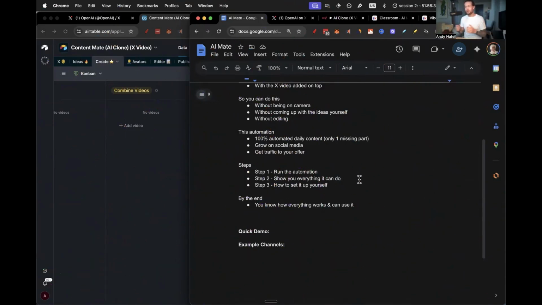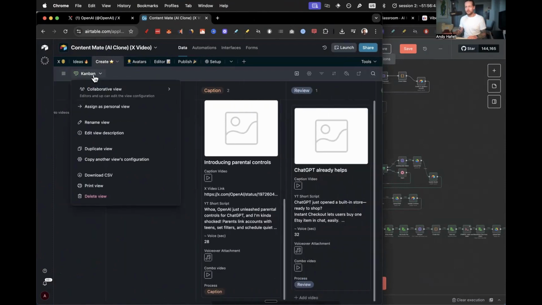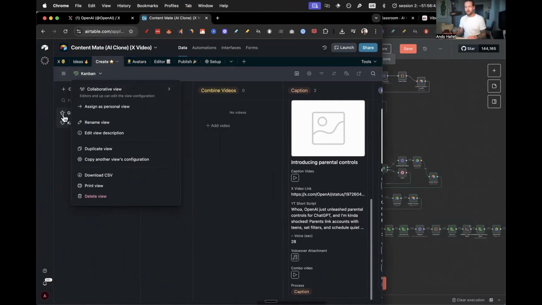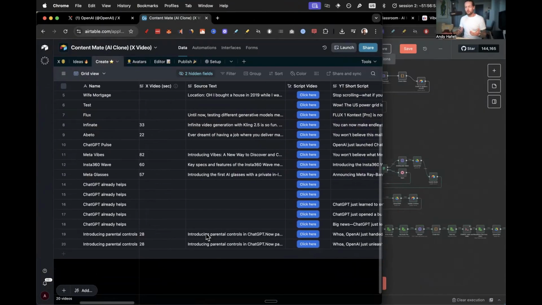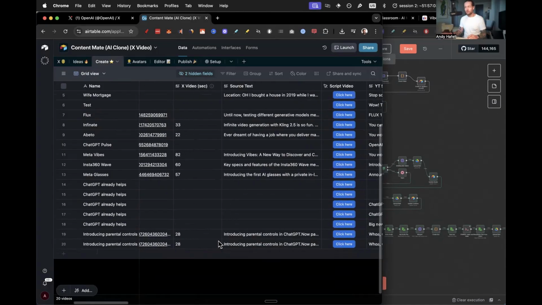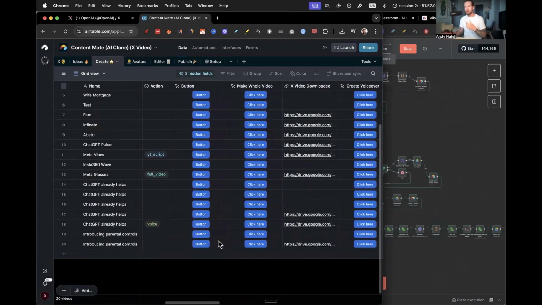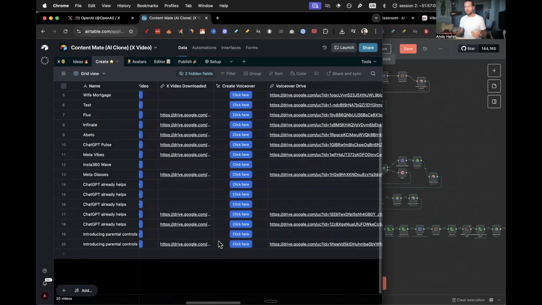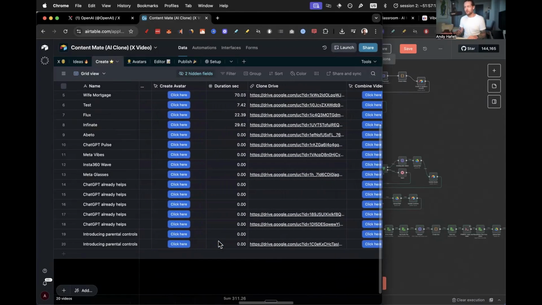And I also want to explain everything a little bit on the high level. So as you can see here, it combines perfectly with this create grid view in ContentMate or Airtable here. So every time we get a new video, we basically make a new row, or record, in the create tab. And so here we go through everything step by step. And the main reason that I did it in many buttons is because it was so easy to error handle and everything like that. And even now we have error handling measures in place.